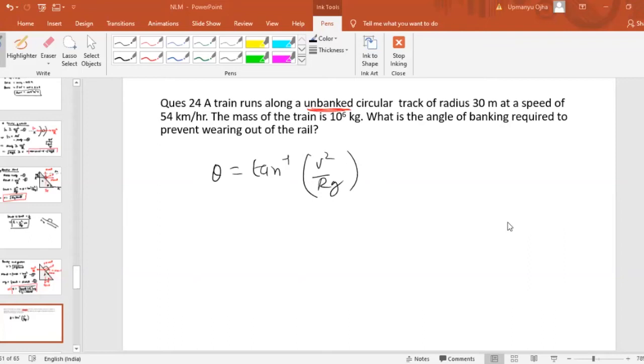3 by 4. 3 by 4 will be equal to how much? 37 degree. Correct answer.